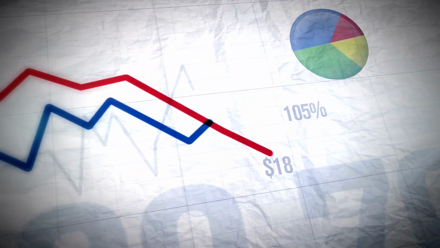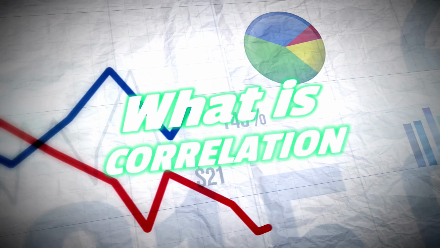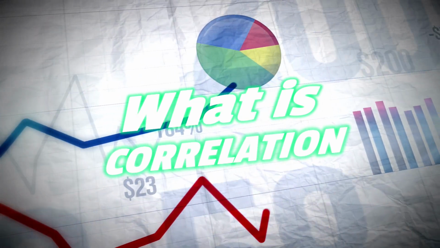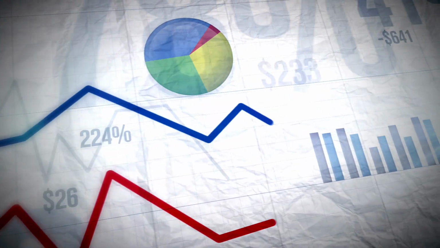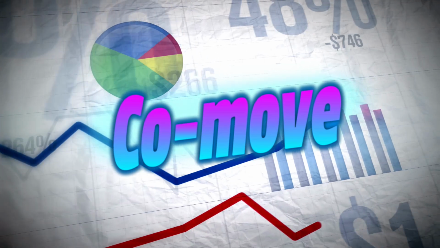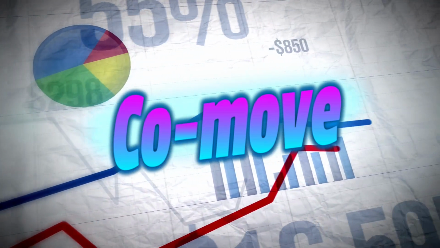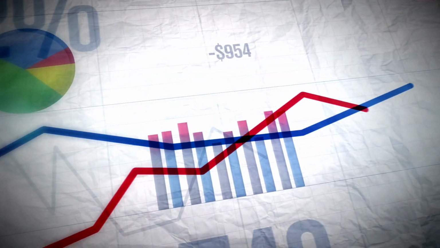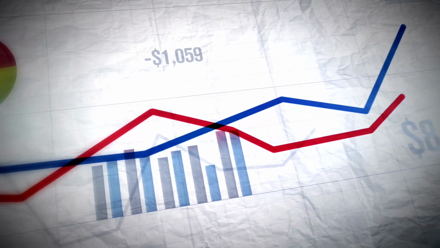What is correlation? Correlation means two things happen together. They co-vary, or how we say it here, they co-move or co-movement. When one goes up, the other tends to go up or go down too. But it doesn't mean one causes the other.